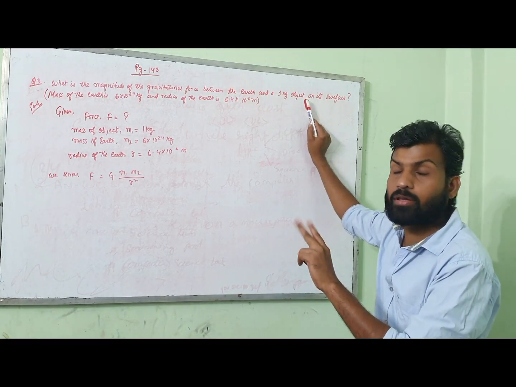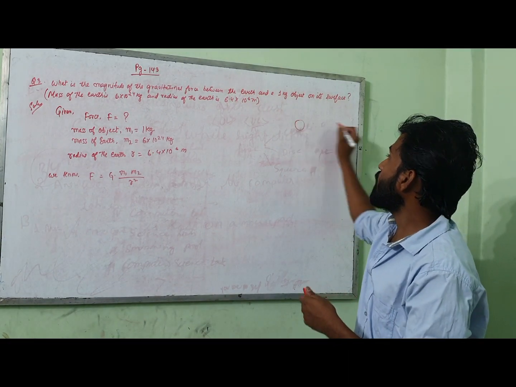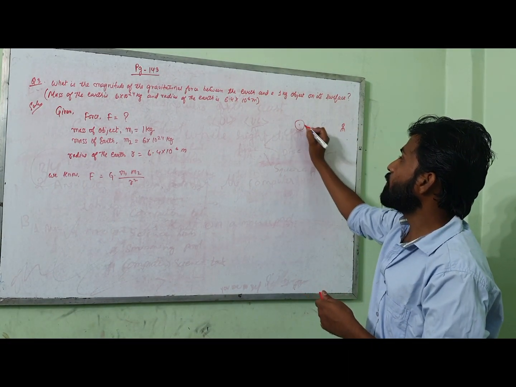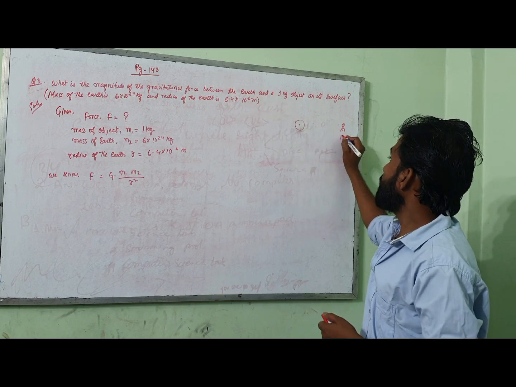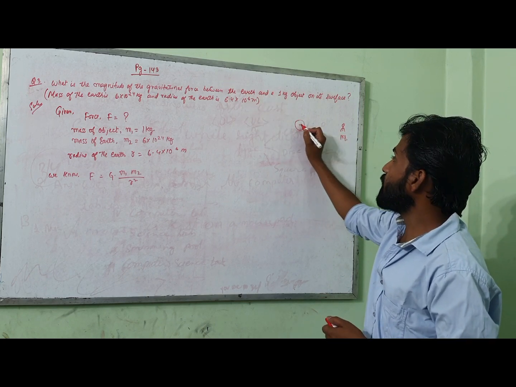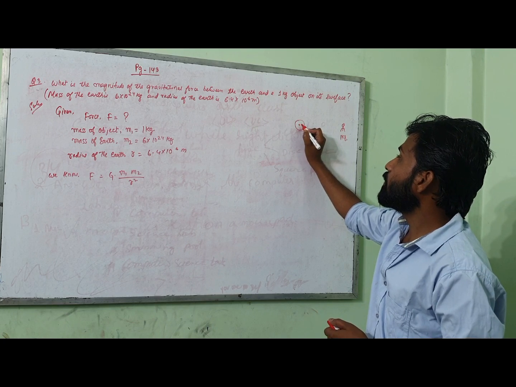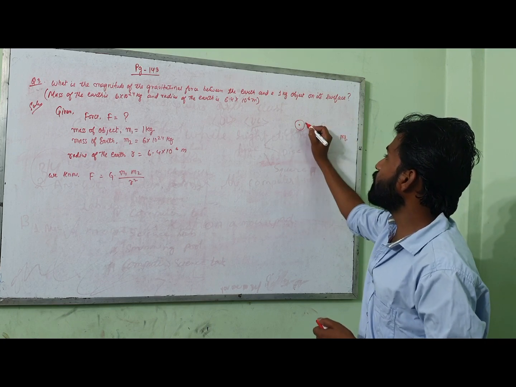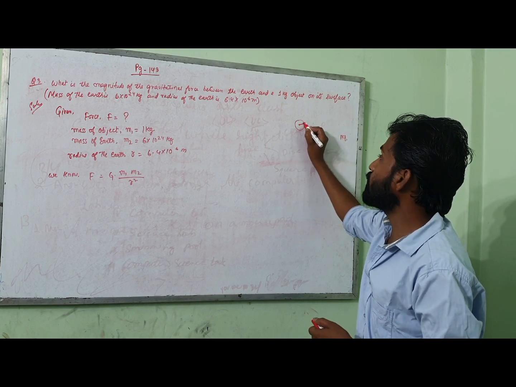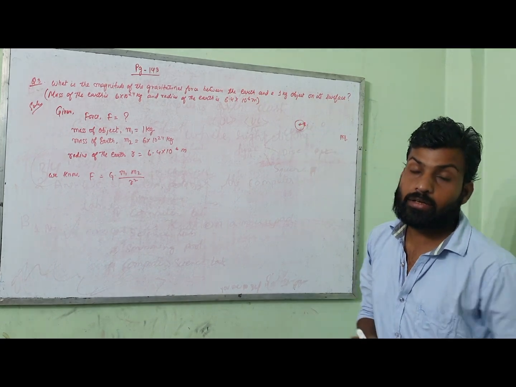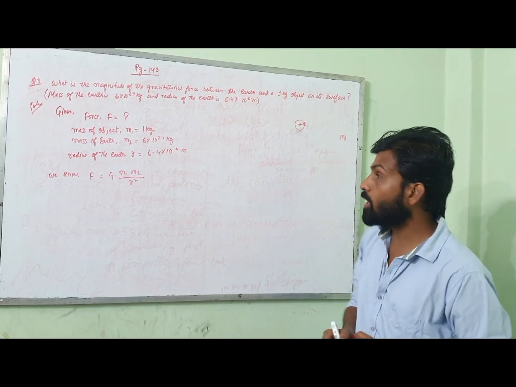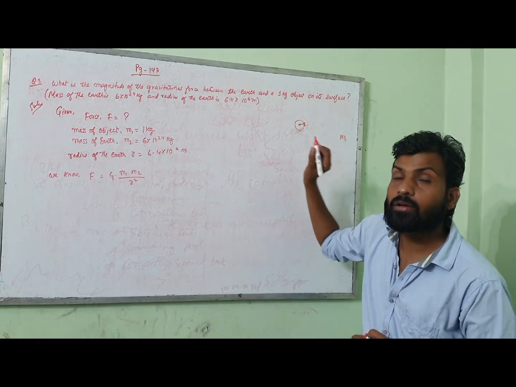That means there are 2 objects. One is your earth, the other one is your object here. The object mass they have given here is 1 kg. So the distance will be calculated from here. Suppose this object is something like this here. So this will be the distance between the object and the earth, the center of the earth. So this distance is nothing but the radius.